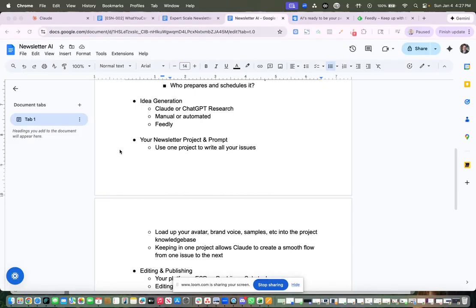Or sometimes even several weeks at a time, especially if you're trying to tie your newsletter issues into marketing campaigns that you're running, right? And so if you've got a webinar coming up in 3 weeks, you might start talking about certain topics related to that webinar once or twice a week, 3 weeks out. And then you might accelerate that to the point where, the week of the webinar, maybe you're writing about webinar related topics every day in the newsletter. So you certainly want to work this into your overall process.